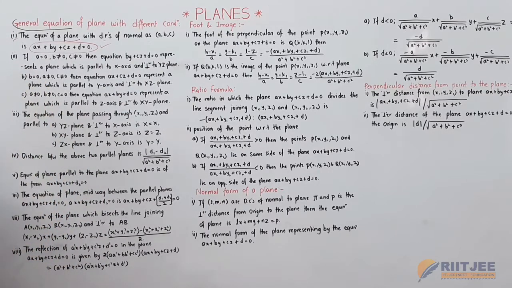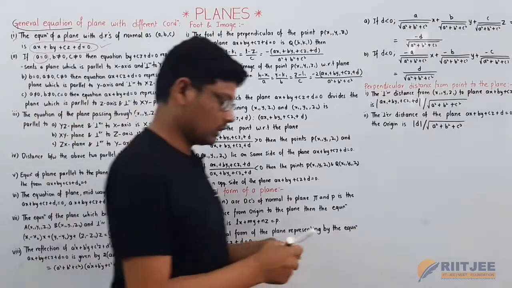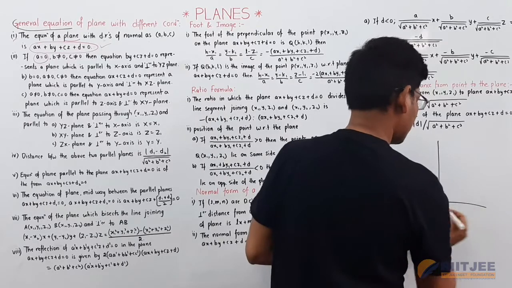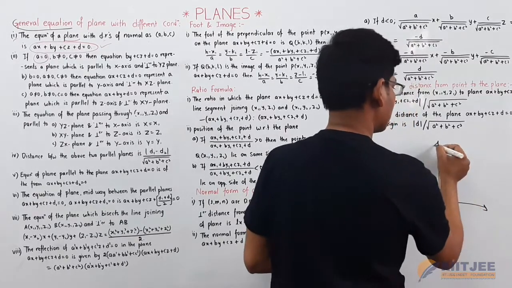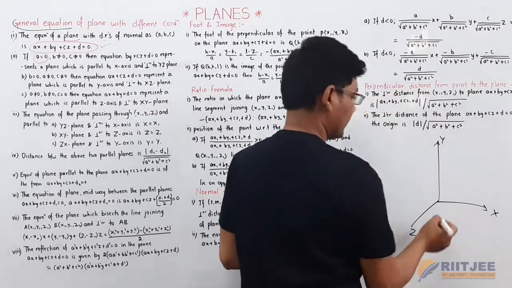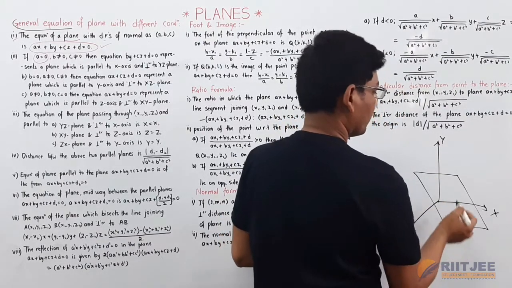Now in that, the first case, if a is equal to 0. If you take a three-dimensional coordinate system, this is x, this is y, and this is z, and you take any plane.